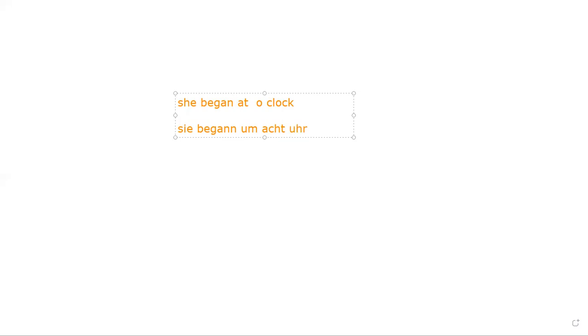Uhr is my o'clock. Clear? We began very late. For example, past tense. I will say, wir begannen sehr spät. Is it clear to you?